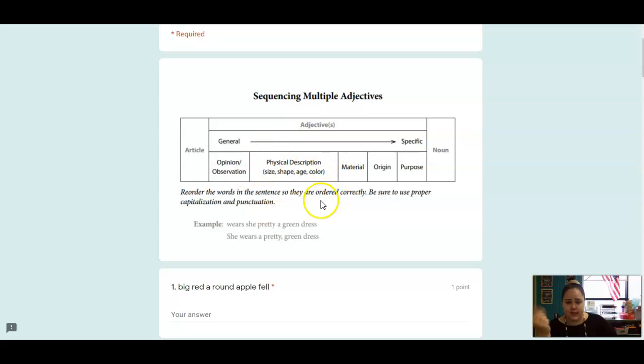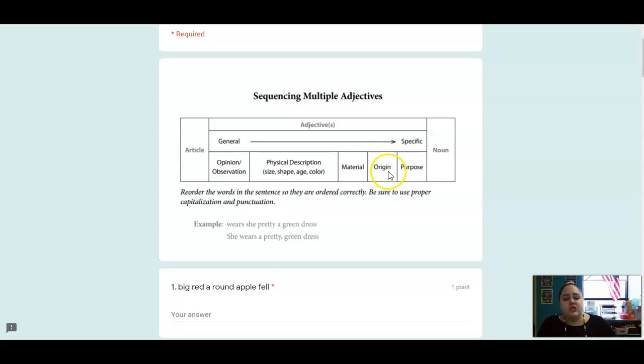So these would be words like old, new, blue, pink, large, small. Then the material. So these are words that talk about what the object is made of. So we could say silk. We could say cotton. We could say plastic. So whatever that object is made of.